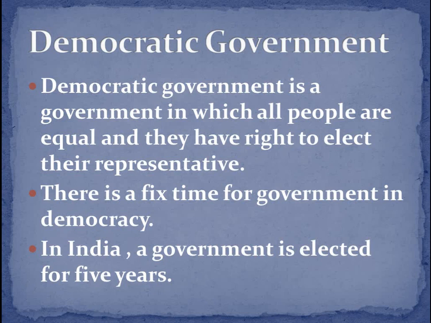Whatever government we elect is elected for 5 years. After completion of 5 years, elections are held, and then again we have the right to elect our favorite candidate. And in America, this time period is 4 years. So this is all about the time period of government, known as the tenure of the government. Tenure of government in India is 5 years.